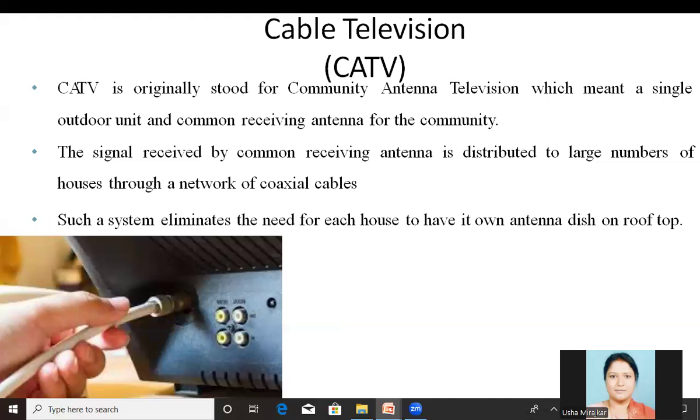The signal received by the common receiving antenna is distributed to a large number of houses through a network of coaxial cables. Means those cable service providers will receive the signals and they will distribute those signals to the users through the coaxial cables here. Such a system eliminates the need for each house to have its own setup and rooftop here. Means using this method, each user has no need to have their own antenna and all the setups here. Directly they will receive the signal from the cable service providers using the coaxial cable here.